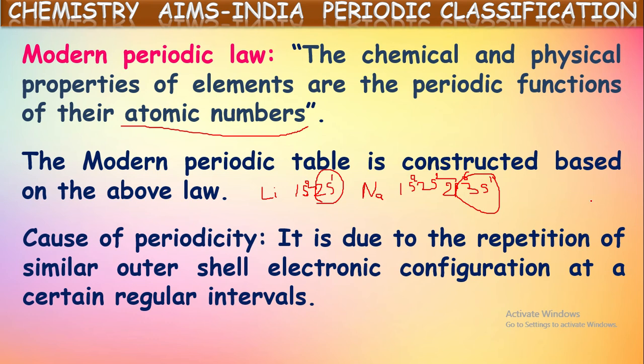The elements with the same valence electronic configuration were all kept in one column. Again, it is continued to write in the increasing order of atomic numbers. In that way, they constructed this modern periodic table. By this, most of the limitations or drawbacks faced in Mendeleev's table were rectified.